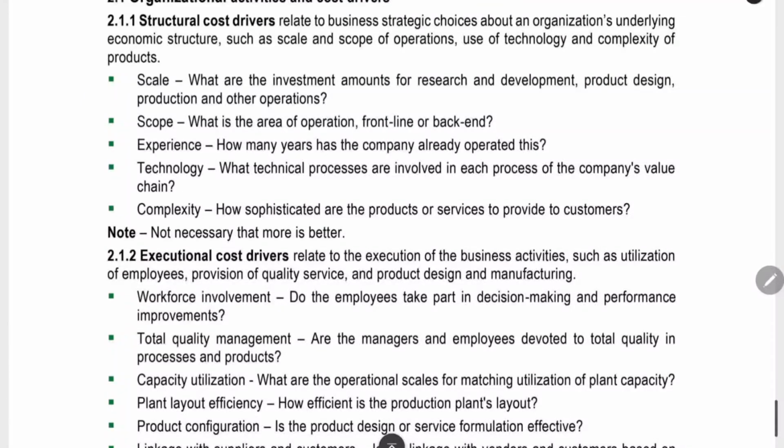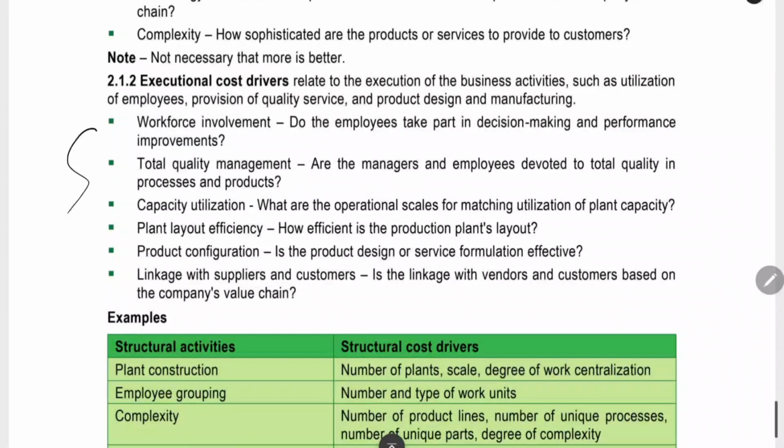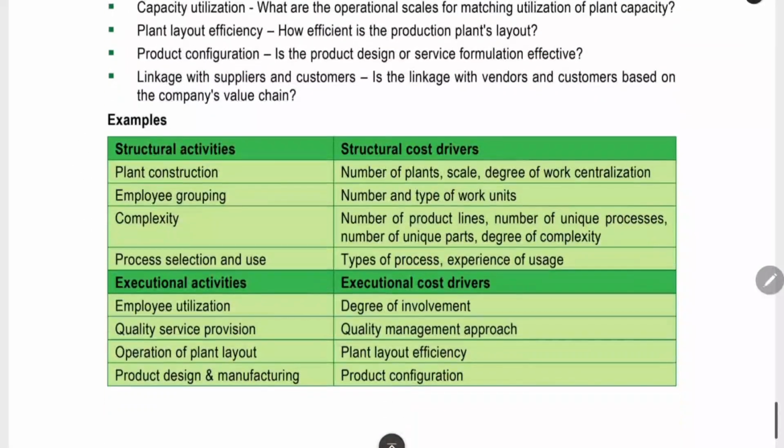Structural cost drivers, as I already said, we will be analyzing the scale of the company, scope of the company and all. For these factors, we have given the detailed explanation also. Now, executional cost drivers also, they have given the explanation for each and every factor. Now, examples also they have given.